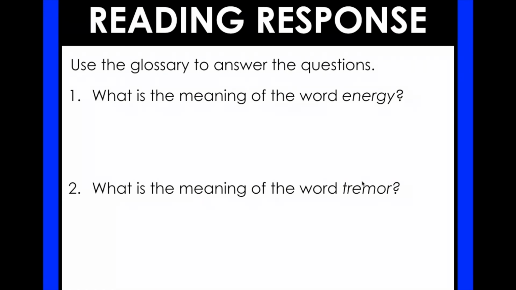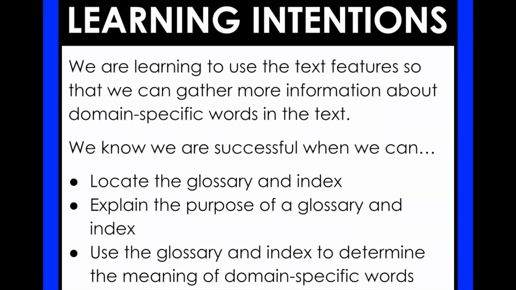All right, and we are back to our reading response, and we want to think about those learning intentions. So let's flip back to those real quick. Let's review our learning intentions and make sure we've got them. We were learning to use text features so we can gather more information about domain-specific words in the text. We did gather more information about those words, especially the word fault. We got the definition, and we found all those pages and a picture of them.